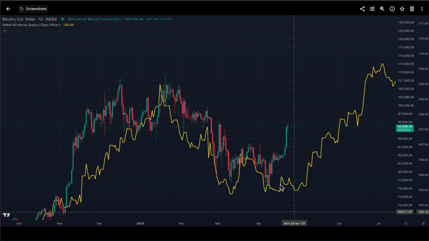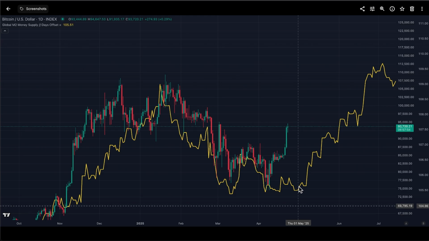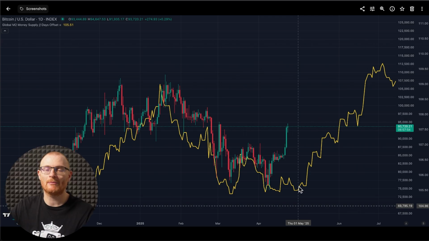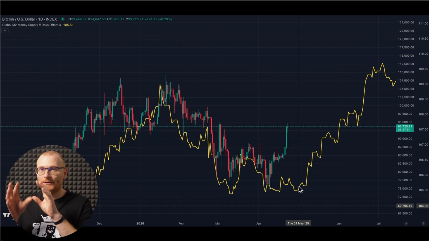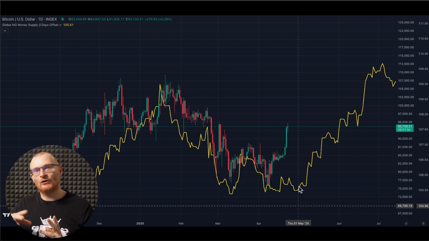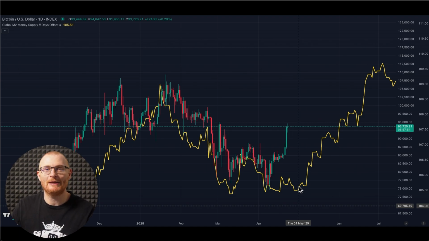So we're seeing this little bit of a peak here, and this screenshot was taken yesterday. And now you've seen we've come on down a little bit. And so we could be coming down to the 28th. And then maybe we start to come up on the 1st. But it's not exact. This is what M2 money supply is showing. Keep in mind something very important. We do have token 2049 coming up, but we could have a little bit of a pump there. It could come down a little bit, but then it could be even a week after that we start to get more of a pump. But we're just looking at data pieces and trying to piece it all together.